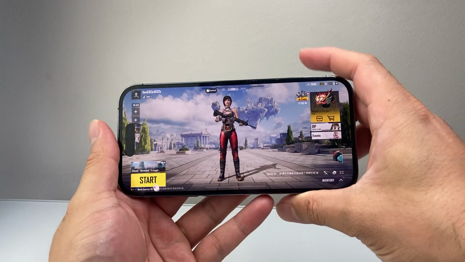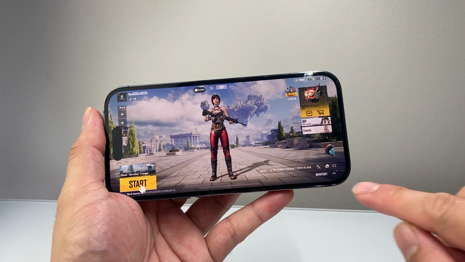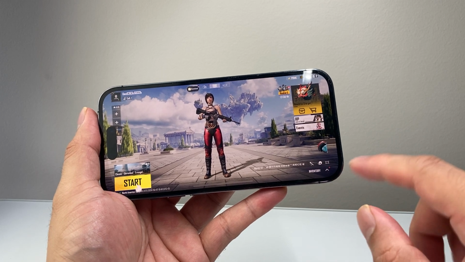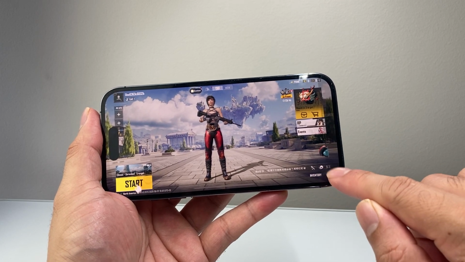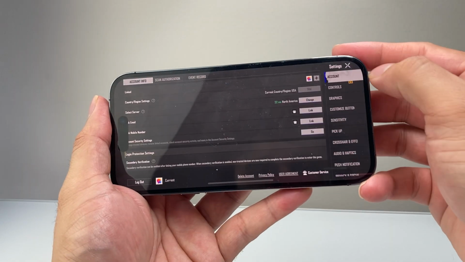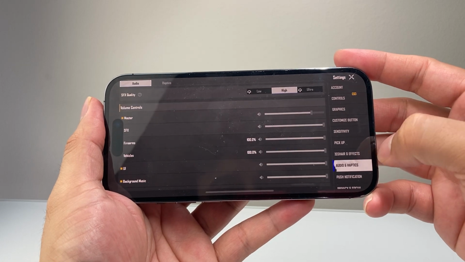Once you have turned that up, the next thing you want to do in the game is check out the settings. In the game on mobile here, you'll see an icon at the bottom right corner. You're going to tap on that, and that's going to open up this menu here. Then you can go to settings. From settings, you're going to look for audio and haptics.